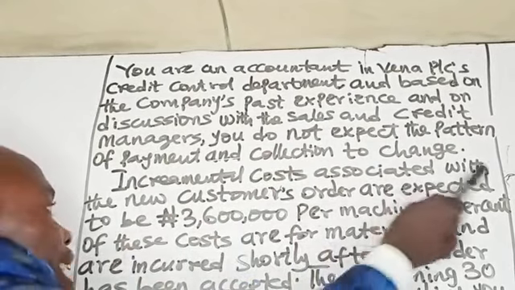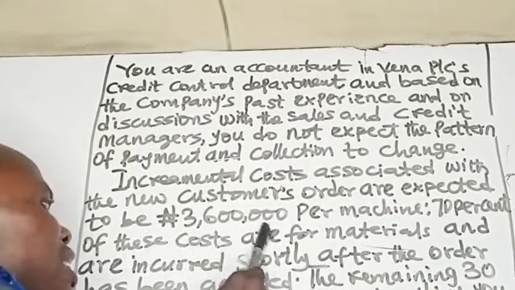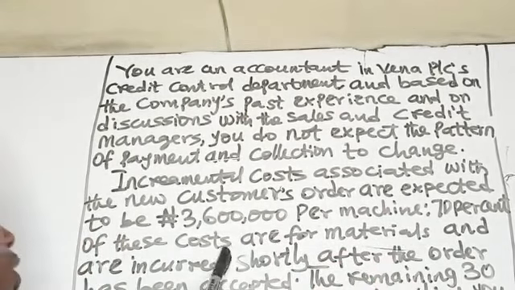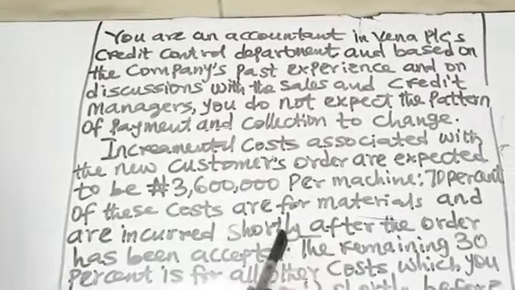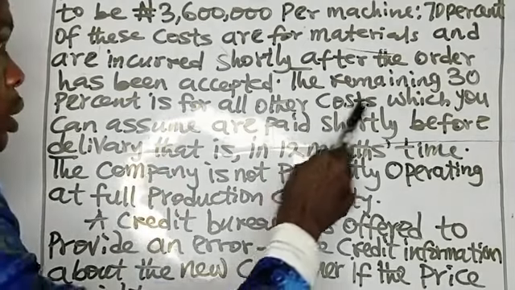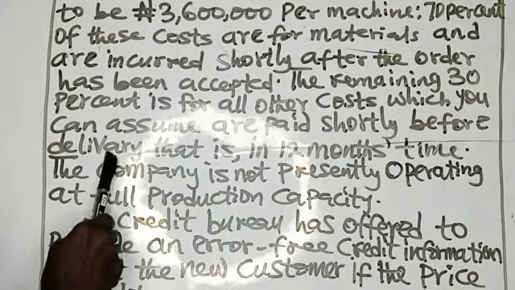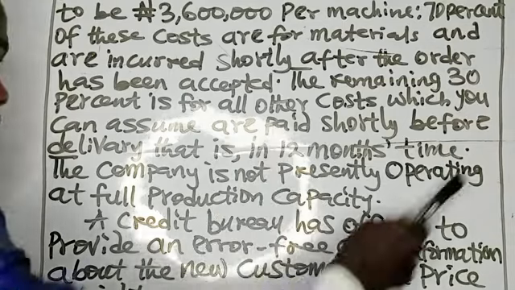Incremental costs associated with the new customer's order are expected to be 3.6 million naira per machine. 70% of these costs are for materials and are incurred shortly after the order has been accepted. The remaining 30% is for all other costs, which you can assume are paid shortly before delivery, that is, in 12 months' time.